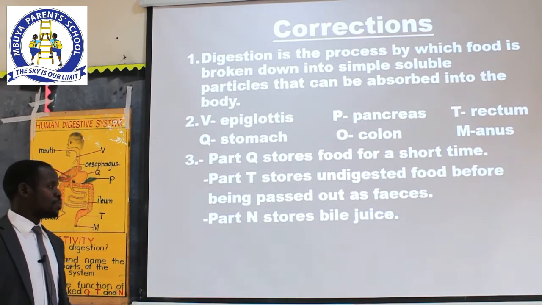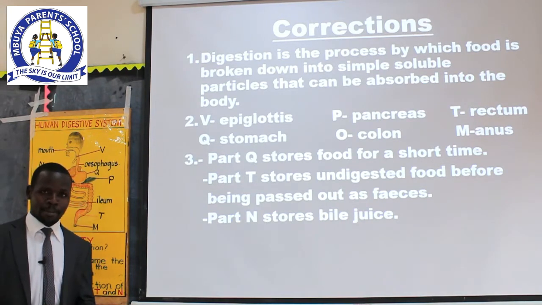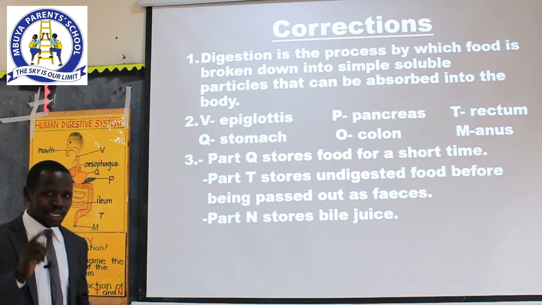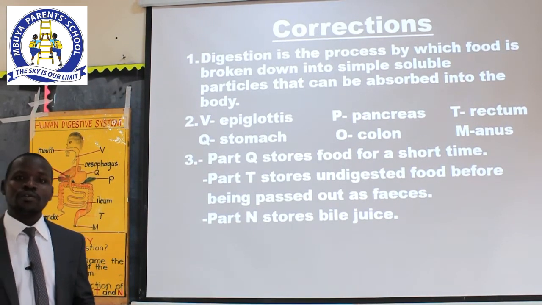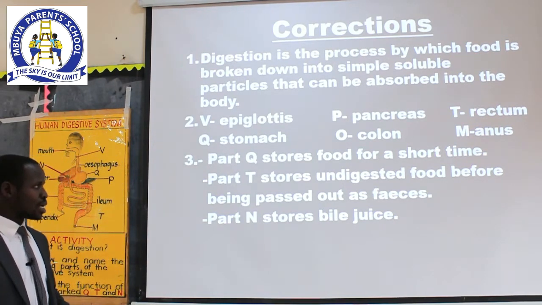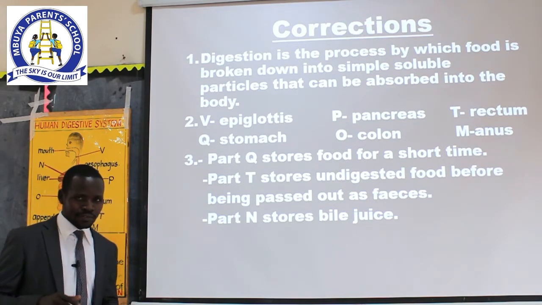Then let's look at part T, which was representing the rectum. So what's the role of the rectum? The rectum stores undigested food, which we normally pass out in form of feces. In summary, the rectum stores undigested food before being passed out as feces.